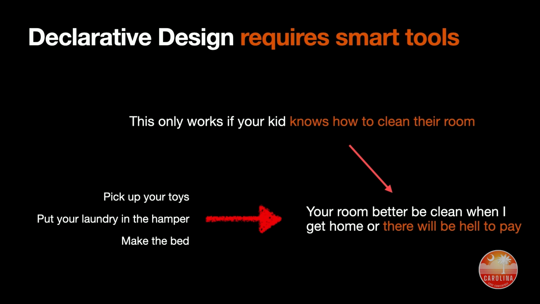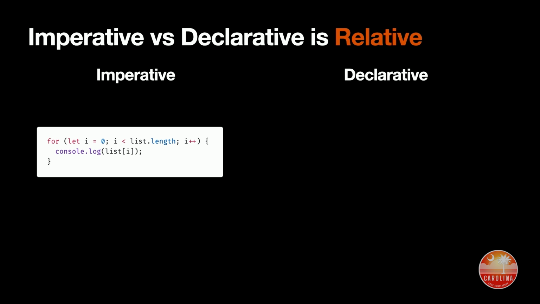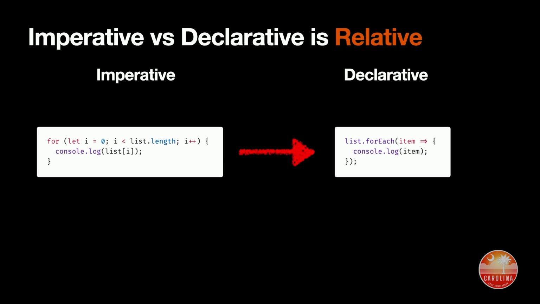Another important thing about declarative design is that it is relative, okay? So this is a loop. This is how you might loop over a list in JavaScript. This is perfectly valid JavaScript. You can do this today. But there's a more declarative way to do it. Right? You can say list.forEach. Now this one is still a function. This is still sort of imperative code by some definition of that, but it is more declarative.